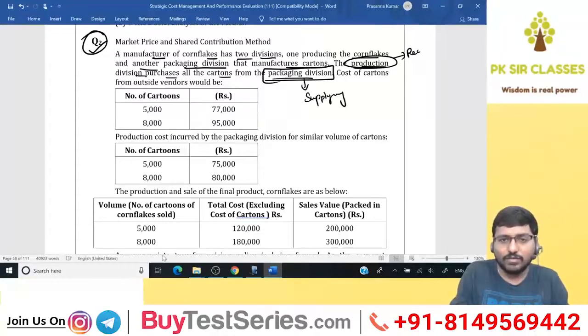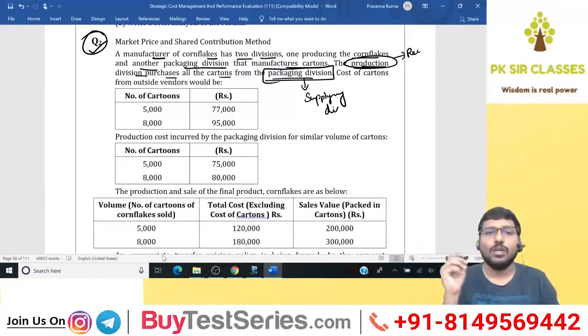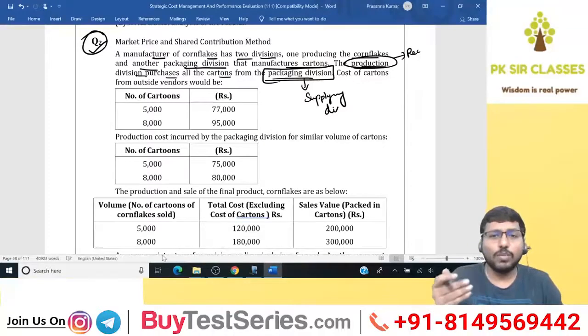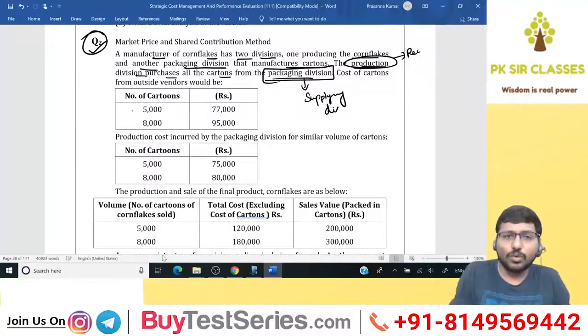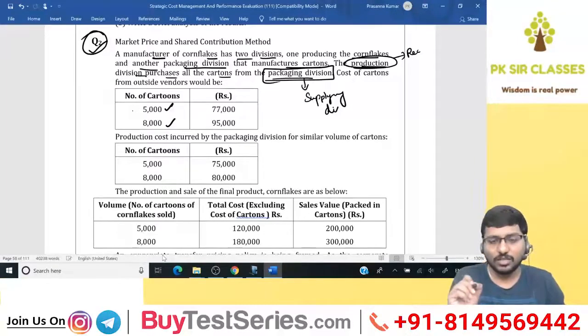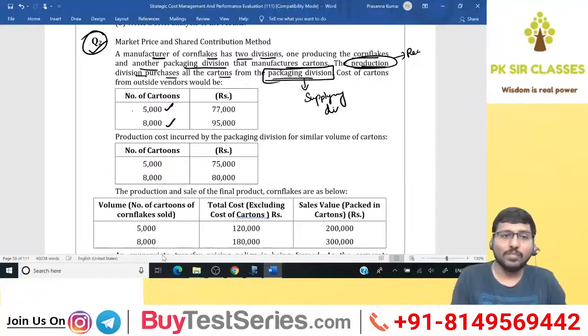You got to be very careful when you're reading the question. Okay, so who is trying to buy? Production division. From whom? Packaging division. So packaging is the supplying, production division is the receiving. So production division purchases all the cartons, which means from packaging division, which means packaging division is manufacturing cartons. So your intermediate product is cartons.